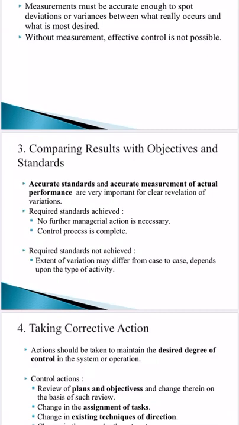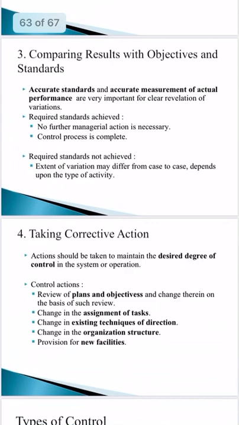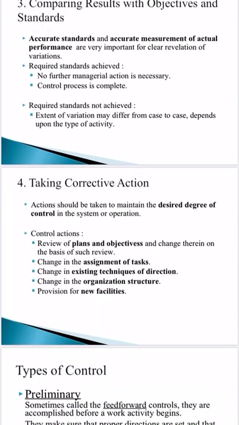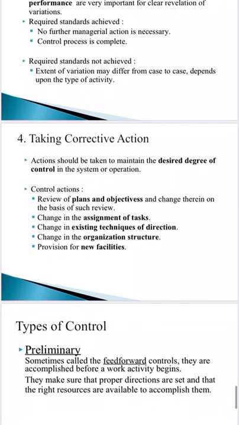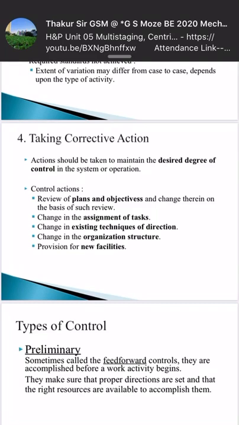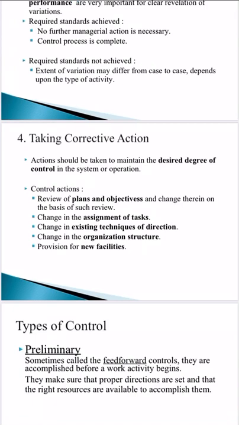Okay, so what is the next one? Taking corrective action. So what does taking corrective action mean? If we didn't get the desired results from the employee, then we need to take corrective action. That is, we need to provide some data, provide some plan to that employee so that he will achieve his targets. Okay, so which types of control actions will be included? So what is the first one? Review of plans and objectives and changes therein on the basis of such review. Okay, so based on the review, we need to change the plan.